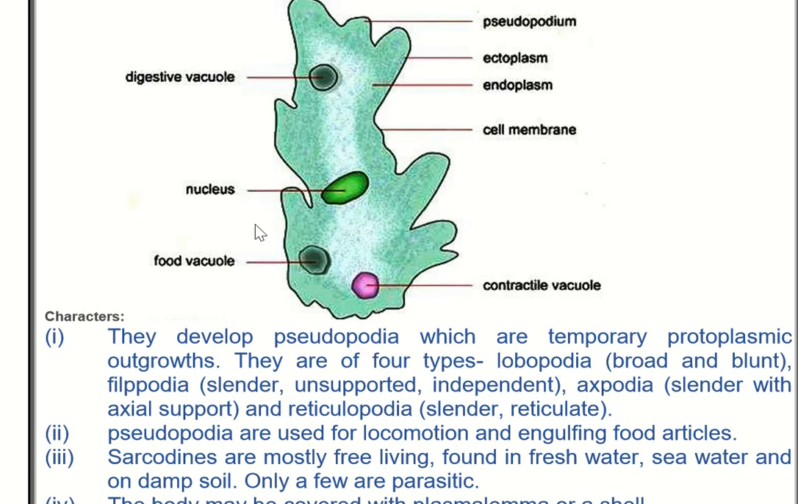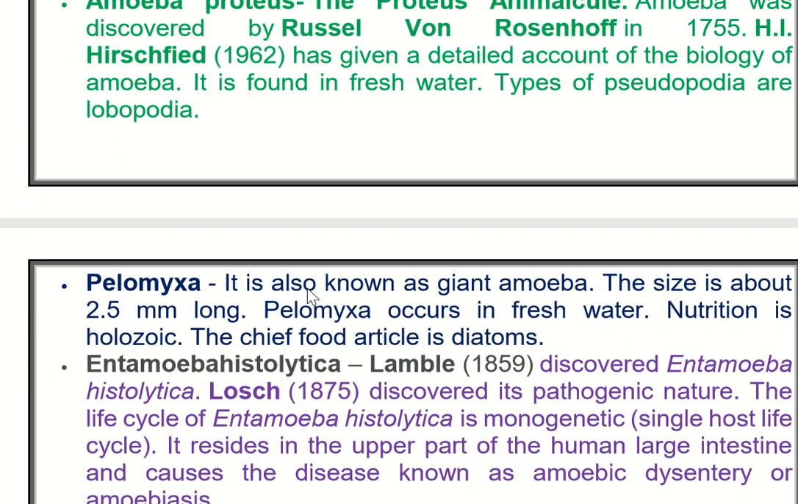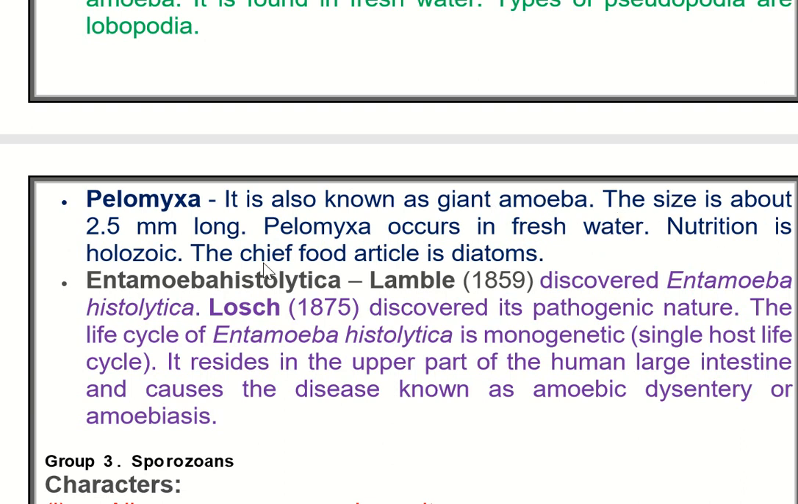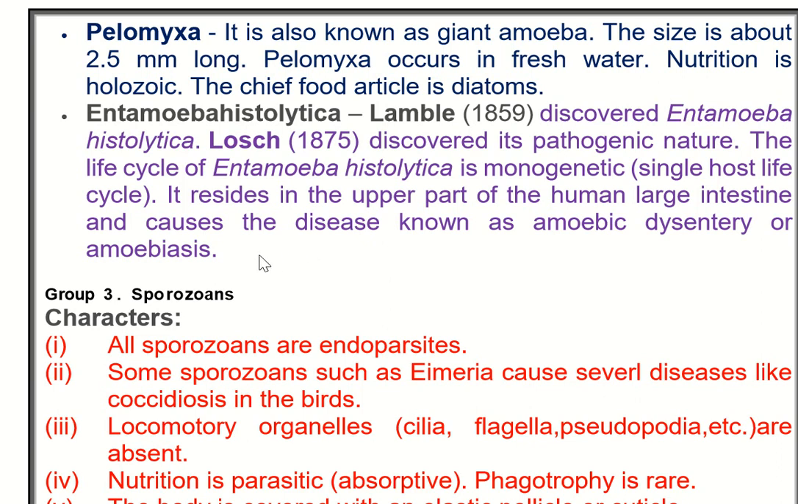Then we have amoeboid protozoans. It is amoeba. They have pseudopodia as their locomotory organs. सार्कोडिना में भी रखा जाता है. Amoeba, Pelomyxa, Entamoeba, Radiolarians, Foraminiferans and Heliozoans. Pelomyxa is also known as giant amoeba. Here it is given, giant amoeba. Size about this. Entamoeba histolytica is causing amoebic dysentery. So amoebic dysentery is not caused by amoeba, but it's caused by Entamoeba histolytica.